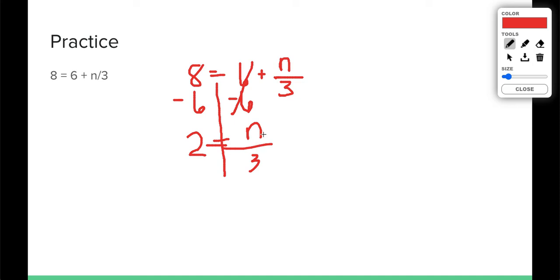We need to get n by itself. Right now we have n divided by 3 equals 2. The opposite of dividing by 3 is timesing by 3. That cancels out our 3's over here. We're left with n equals 2 times 3, which is 6. That means if I went in here and plugged in a 6, this equation would be true. 6 divided by 3 is 2. 2 plus 6 equals 8.